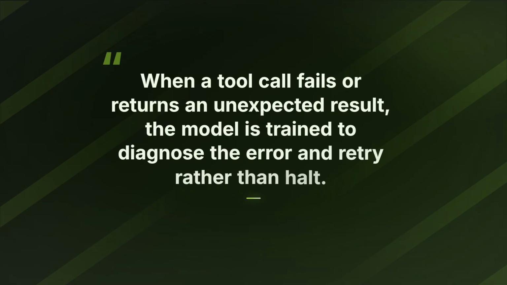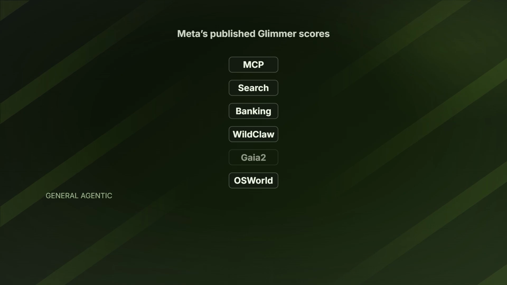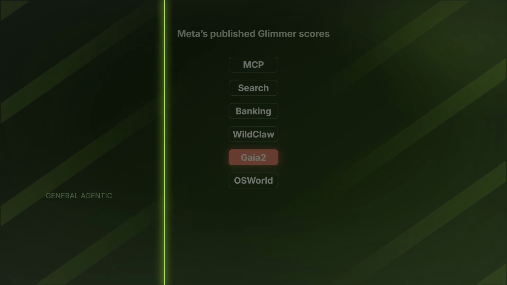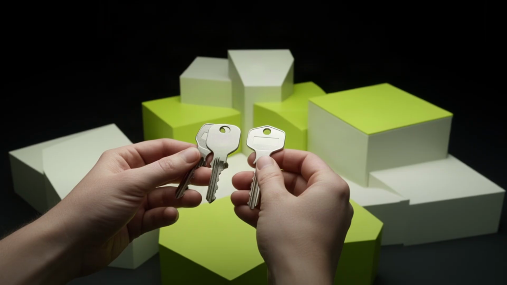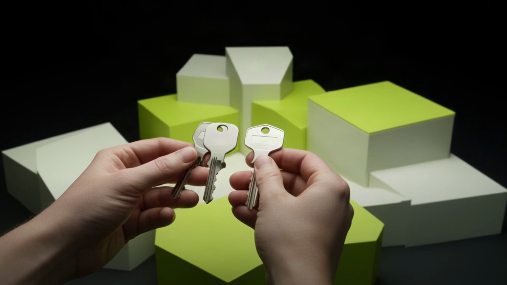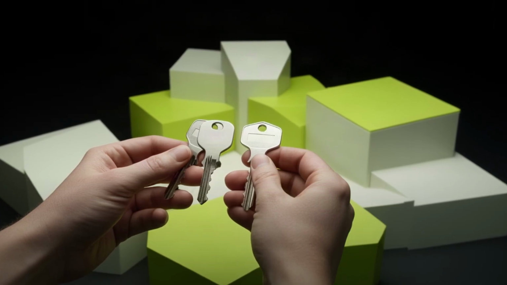Meta says Glimmer is trained for failure recovery. The launch materials describe diagnosing failed tool calls and retrying, but they publish no dedicated failure recovery benchmark that quantifies reliability. The benchmark closest to Meta's personal agent pitch is Gaia 2, where Meta reports 43.3. It is the lowest Glimmer score in Meta's published general agentic table, despite exceeding the 2 comparison models there. Local execution does remove a cloud model provider from the inference path. It does not secure the surrounding agent. Tool permissions, file system scope, network binding, logs, and approval gates remain the real safety boundary.